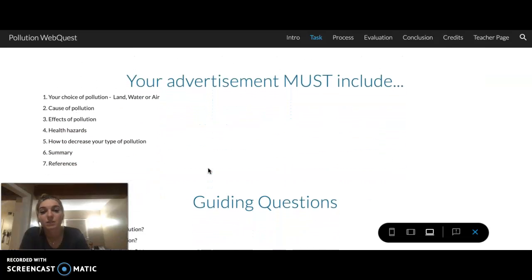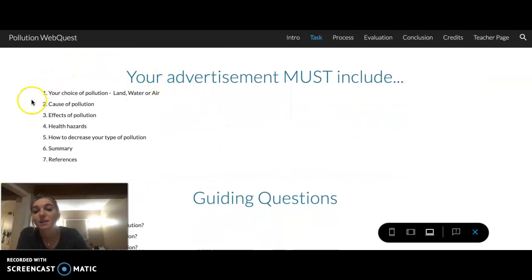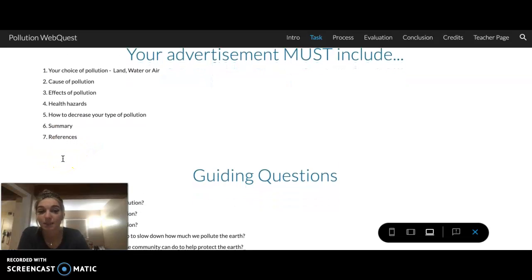And if you scroll down, I have a list of what your advertisement must include. So your choice of researching land, water, or air, you need to put in there the cause of that pollution, the effects of that pollution, health hazards with that pollution, how to decrease your type of pollution, a summary, and your references.